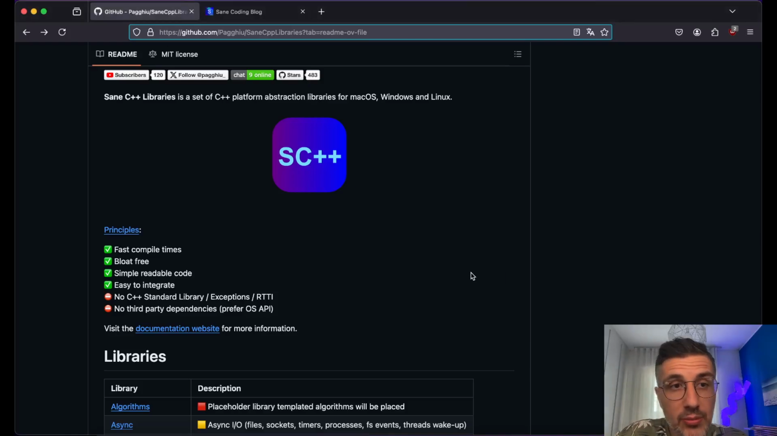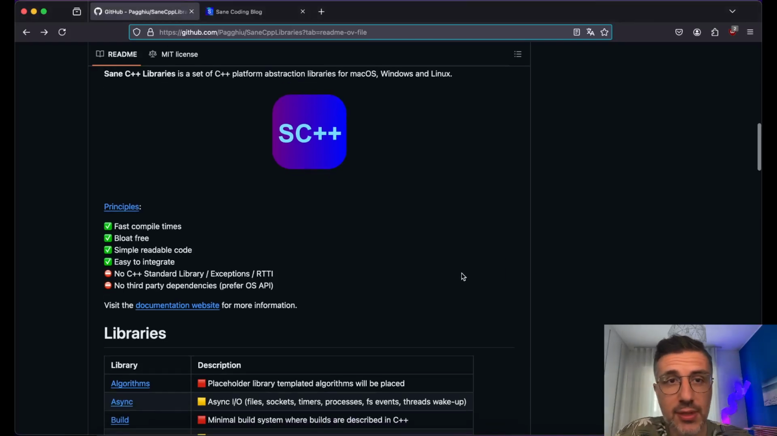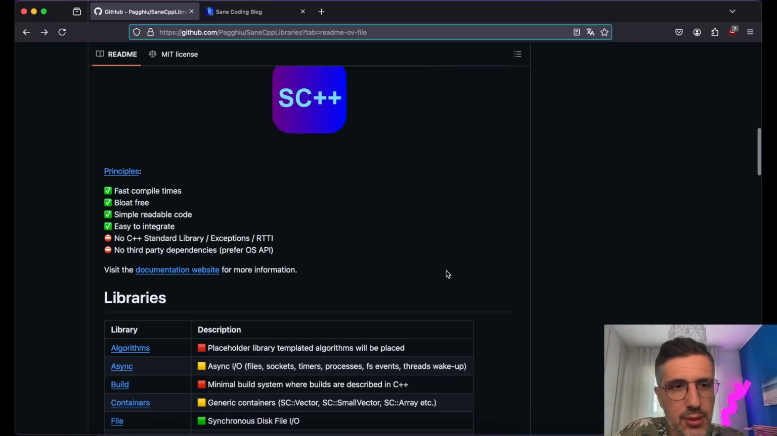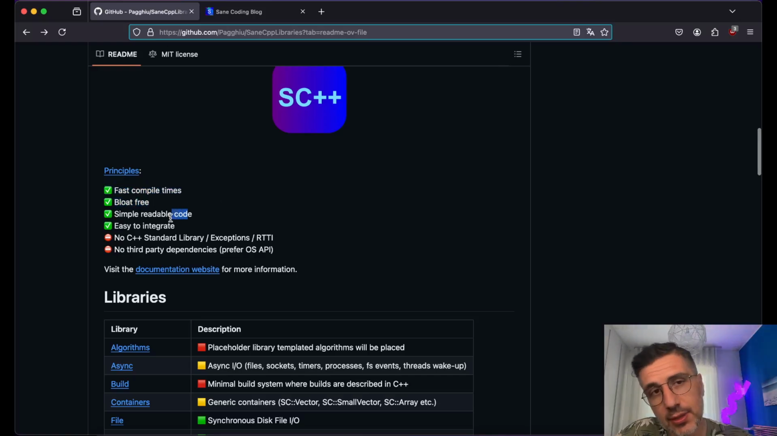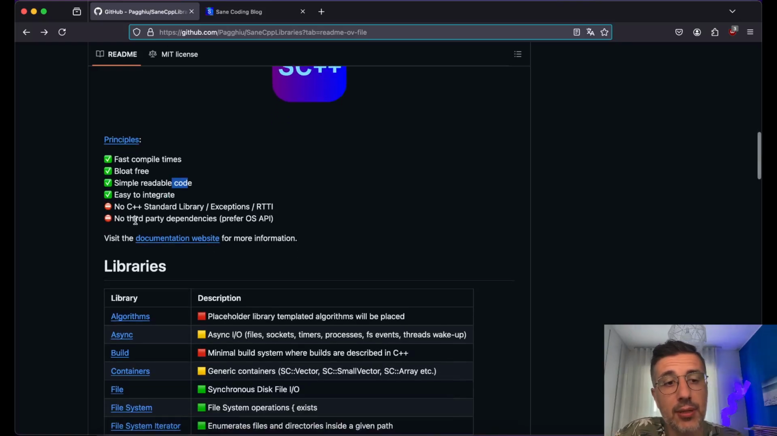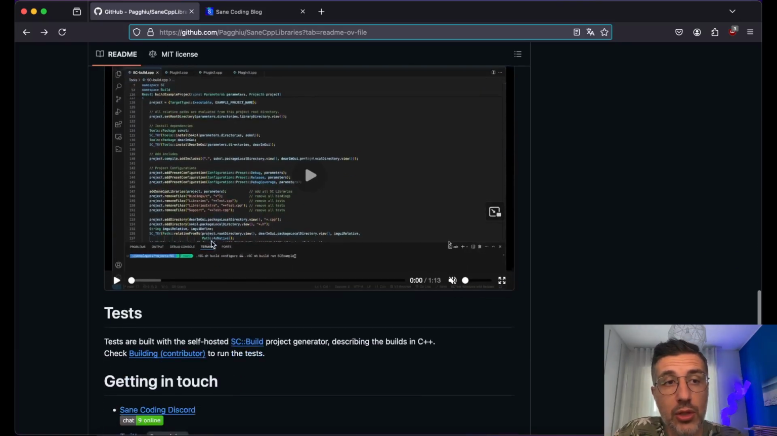So, what is Sane C libraries? It's a set of C++ platform abstraction libraries for macOS, Windows, and Linux that focuses on fast compile times, being bloat-free, simple and readable, and easy to integrate, with no use of the C++ standard library exceptions and no third-party dependencies. So, go and check it out on GitHub.